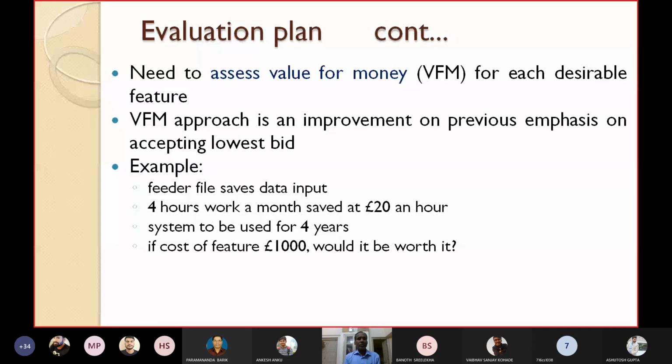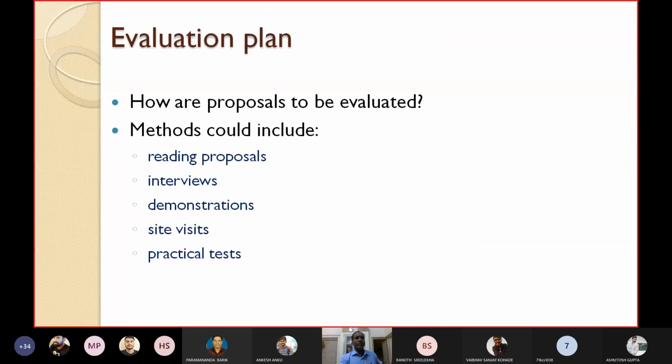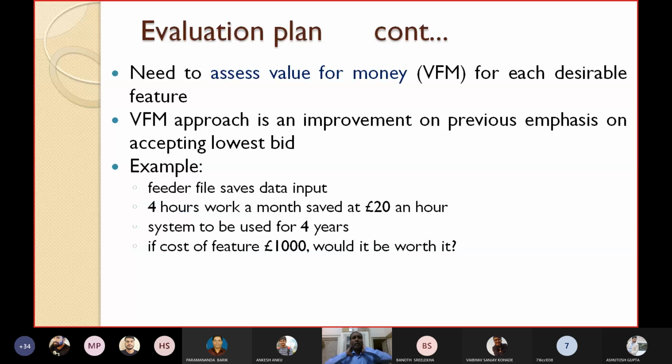Now, if the cost of failure is 1,000 pounds, would it be worth it? Those things may be discussed when you are going for this approach in the evaluation plan. As I have already told you, we have to assess value for money, and for each desirable feature there should be some VFM.